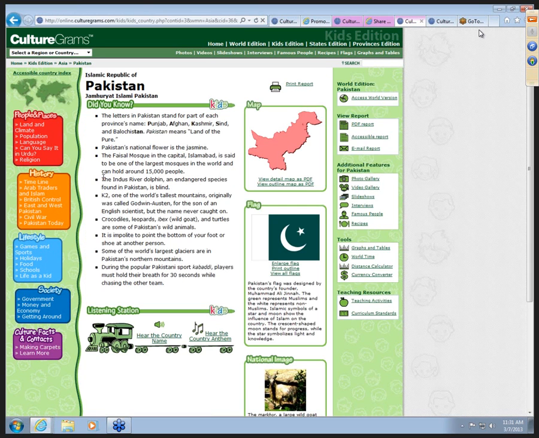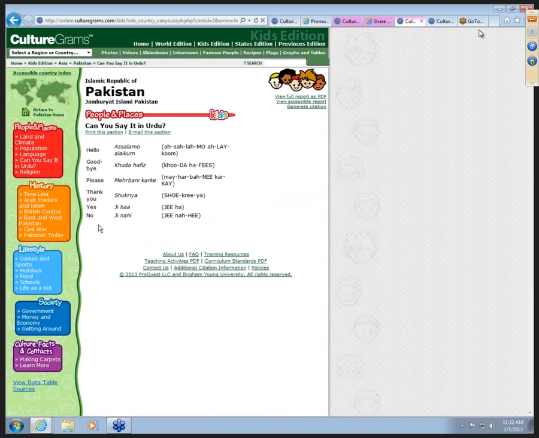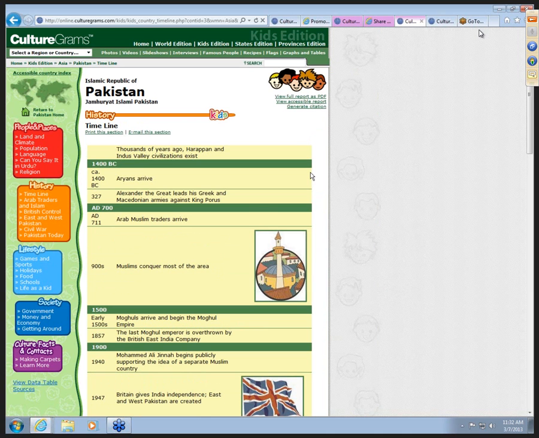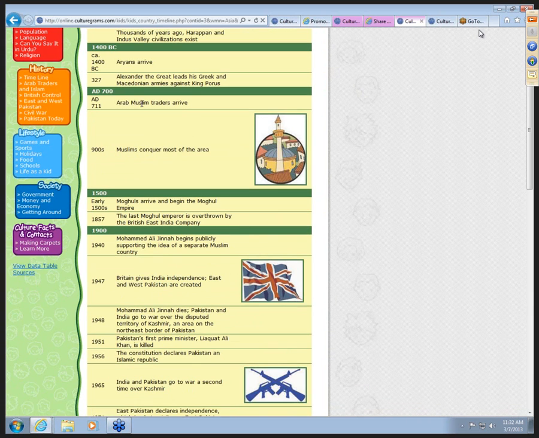Also on the left-hand side, when you're in the Kids Edition, they have a section on people and places, including "Can you say it?" in whatever that country's language is. They also have information about religion and their timeline in history. Each one of them includes a timeline. They also have lifestyle, which is really interesting for kids: games and sports, holidays, food, schools, and again, that life as a kid section.